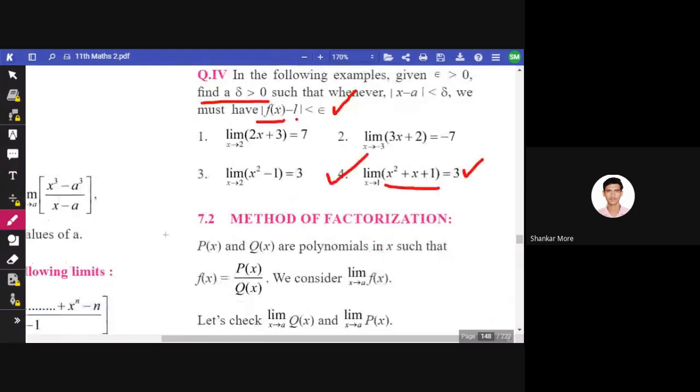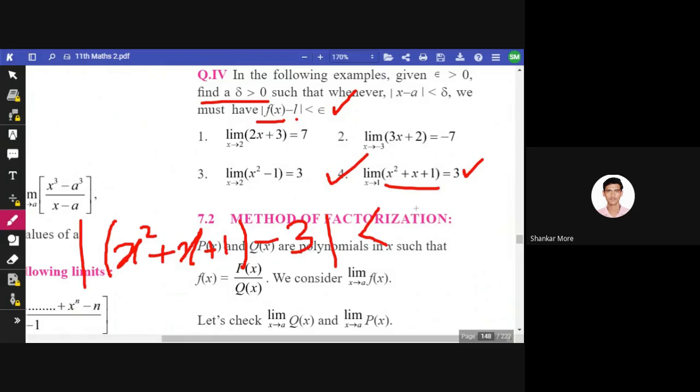See, we have to put values in this formula. f of x is x square plus x plus 1, minus 3. Now l is there, so l is 3 here, mod of which has to be smaller than epsilon.